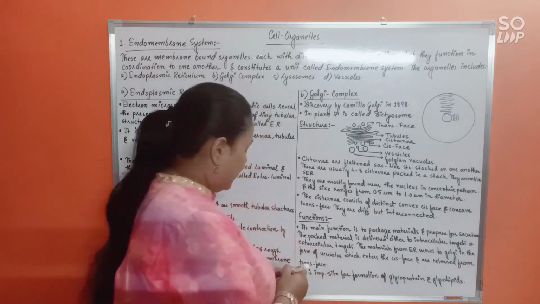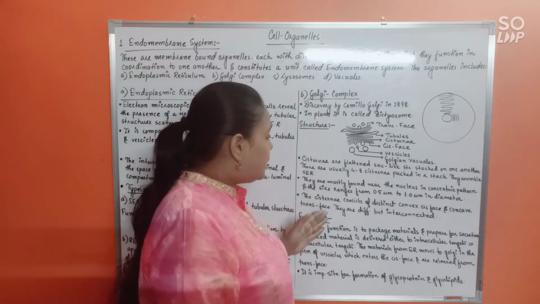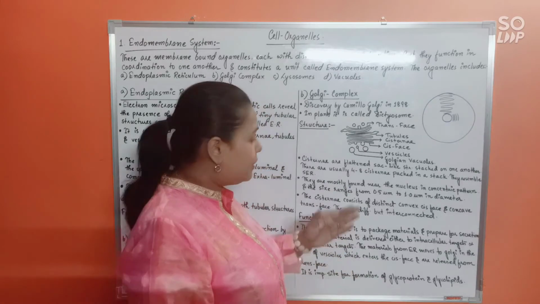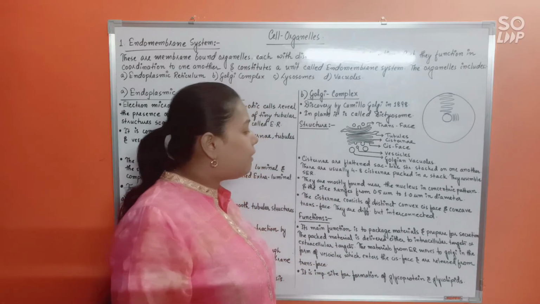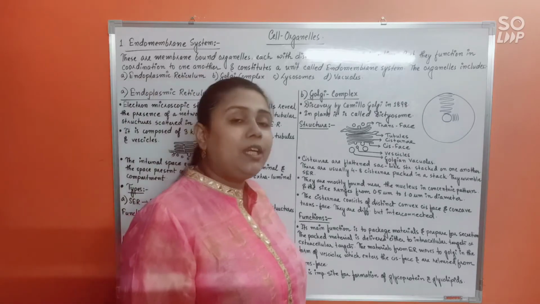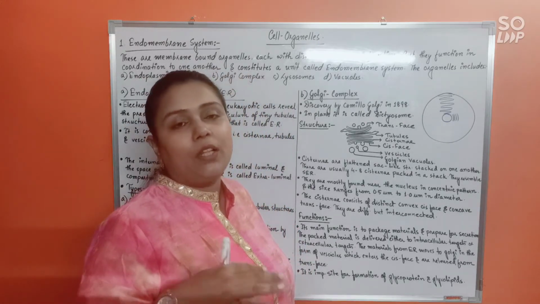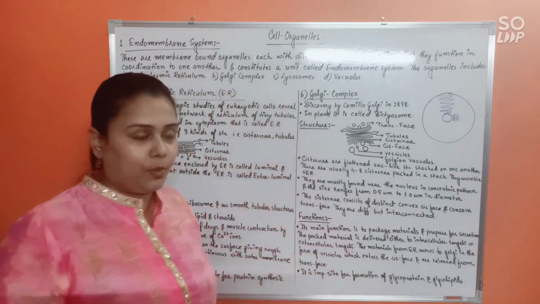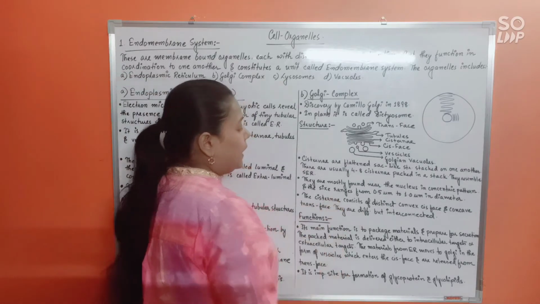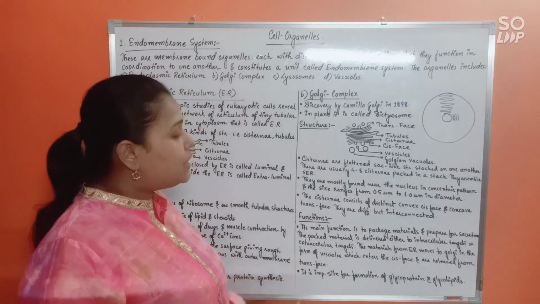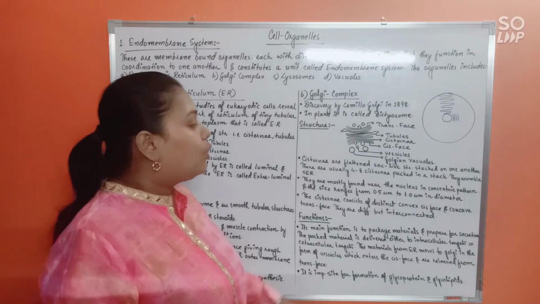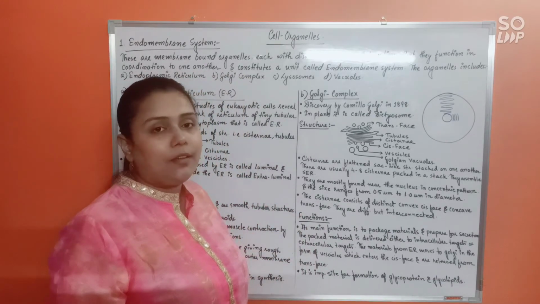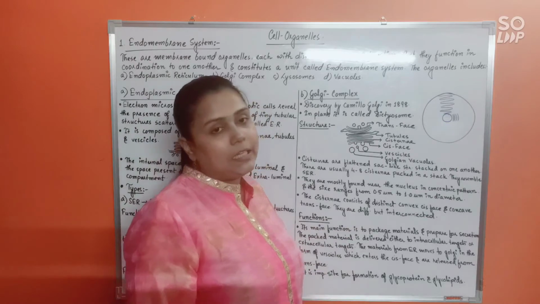So now see what would happen. The cisternae are mostly found near the nucleus in concentric patterns, and the size ranges from 0.5 micrometer to 1 micrometer in diameter. That means from one cell to another, the size will keep varying, and the range will be 0.5 to 1 micrometer. Now, the cisternae consist of a distinct convex cis phase and a concave trans phase. Do remember, the cis phase is also called the forming phase and the trans phase is also called the maturing phase. They are different but interconnected.